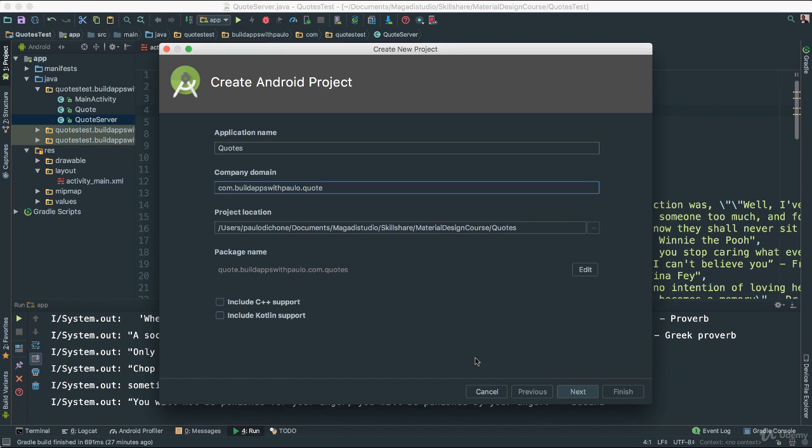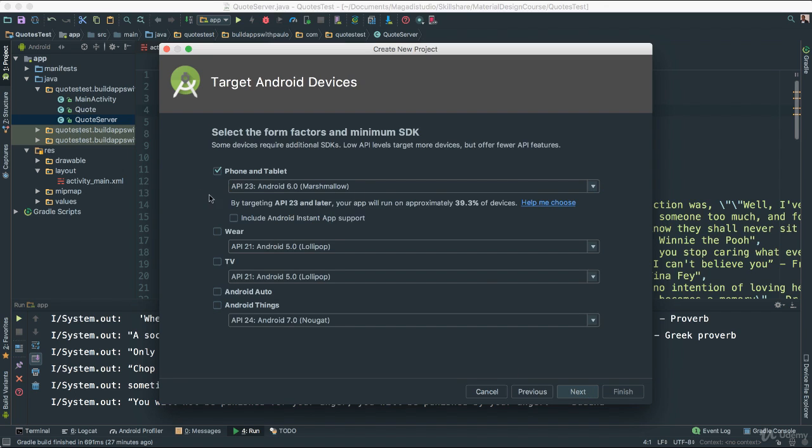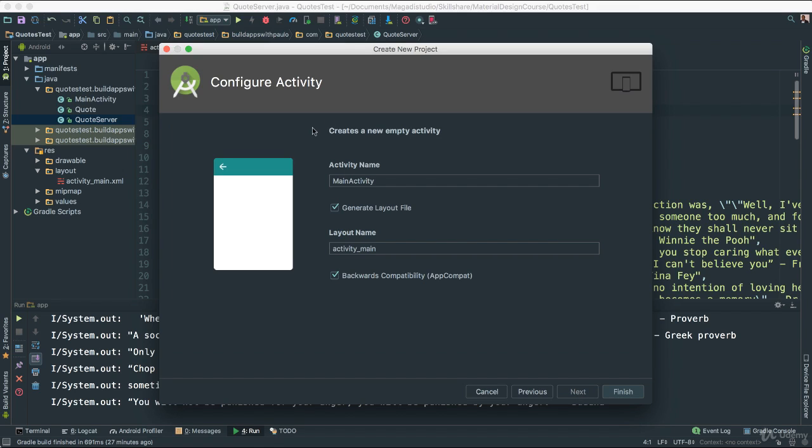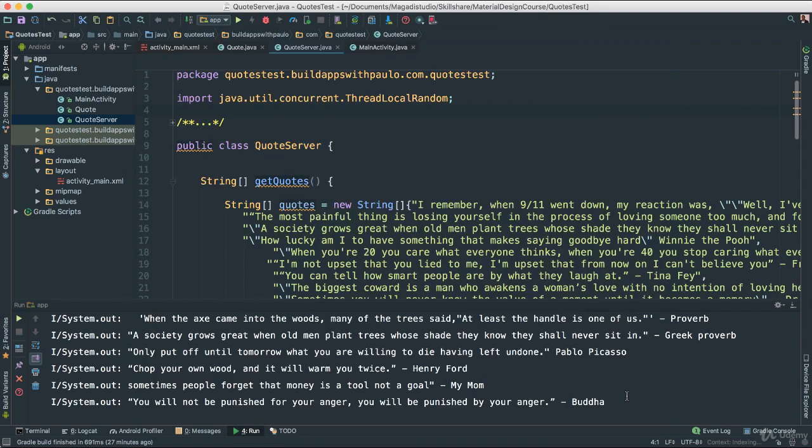The purpose of this lecture is to get you started and get you excited about building a brand new app from scratch. Let's say Next. The next screen, just leave as it is. No need to change anything. We're going to say Next. And here, make sure that we have Empty Activity selected, and then say Next. Anything else is good. I'm going to say Finish.